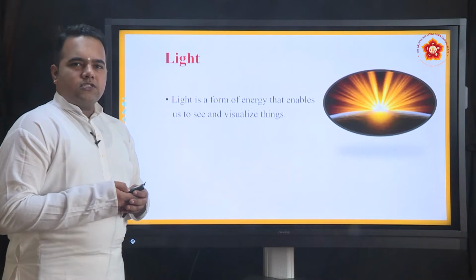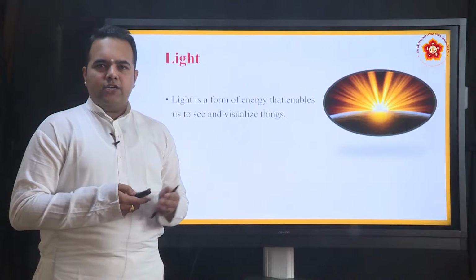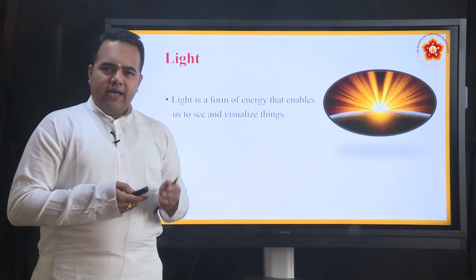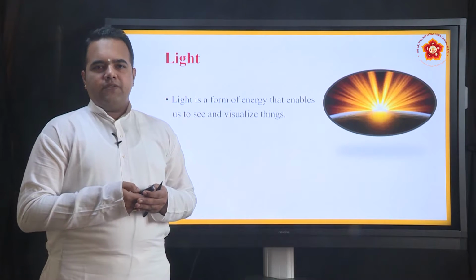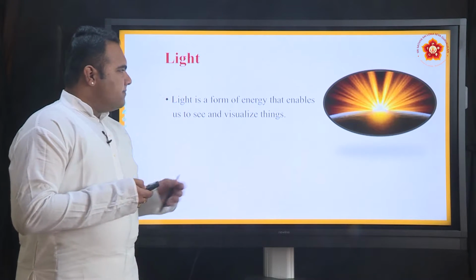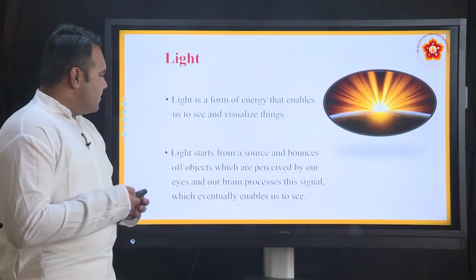So, light falls on objects, objects reflect the light into our eye, the eye sends the information to the brain, and that is how we perceive the objects. So, light is something that creates the sensation of vision in us.